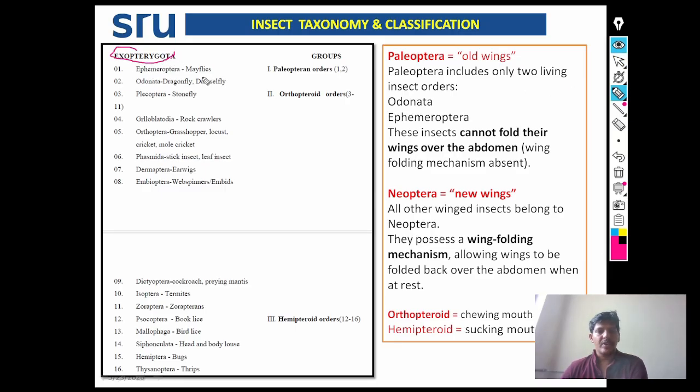They are Ephemeroptera, example mayfly; Odonata, dragonfly and damselfly; Plecoptera, stonefly; Grylloblattodea, rock crawlers; Orthoptera, grasshopper, locust, cricket and mole cricket; Phasmida order, stick insect, leaf insect; Dermaptera order, earwig; Embioptera order, web spinner or embiids; Dictyoptera order, cockroach and praying mantid.